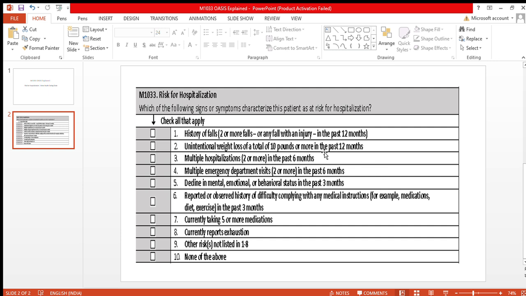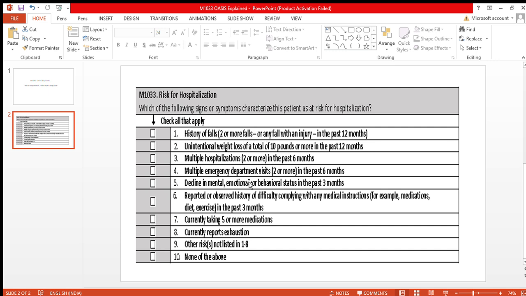Then CMS performs something called risk adjustment. That means if your patient is very sick, the expected hospitalization rate is adjusted higher. Now, if the patient gets hospitalized, your agency is completely protected. But if you underdocument this M1033, the patient looks low risk, and if the patient gets hospitalized, it looks like poor care, and your star rating can drop. So remember, accurate M1033 documentation protects your agency's star rating.